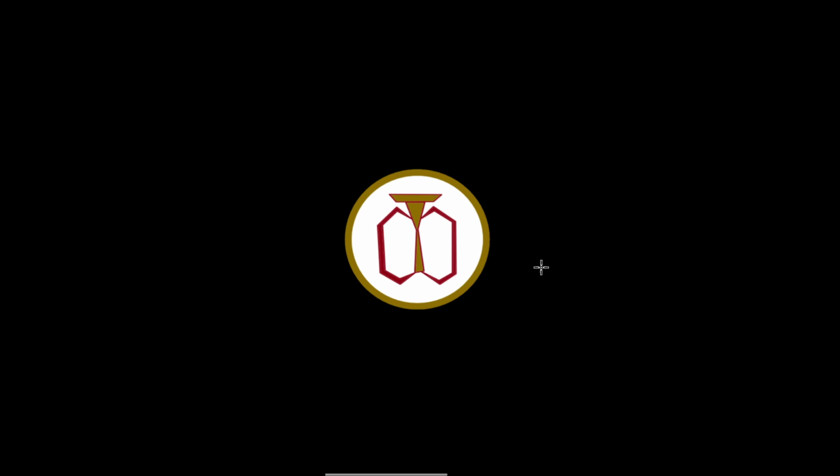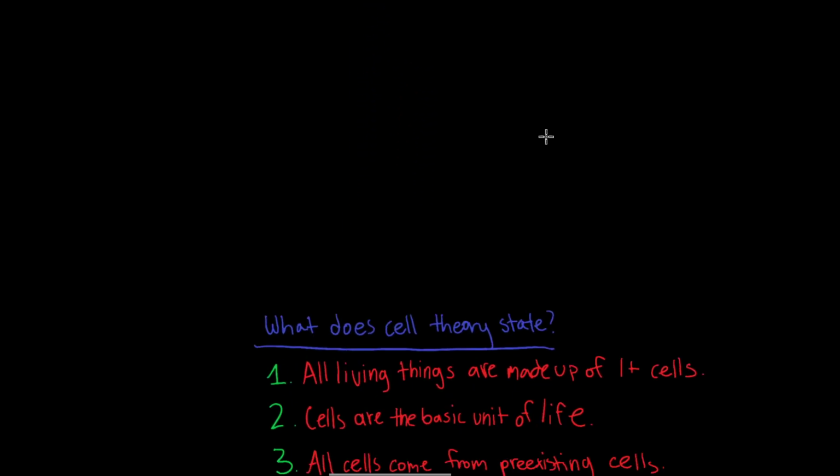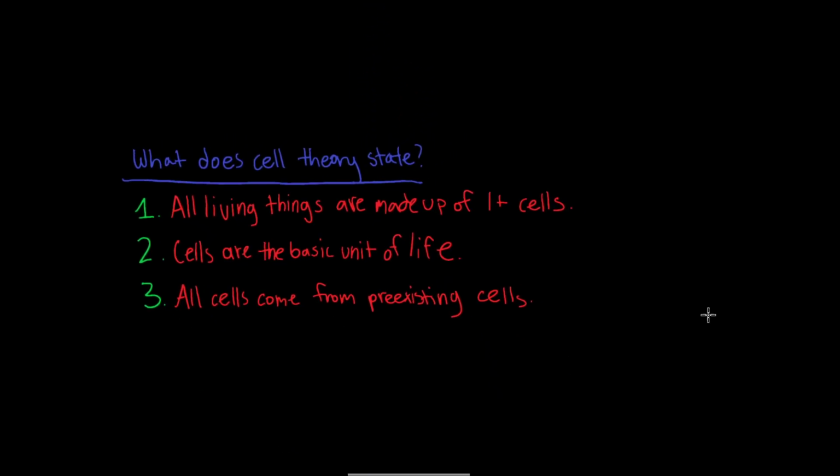In this video, we will be learning about the history of cell theory. Cell theory has three main rules. The first rule is that all living things are made up of one or more cells. The second rule is that cells are the basic unit of life. And the third rule is that all cells come from pre-existing cells.